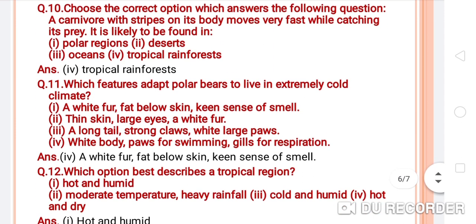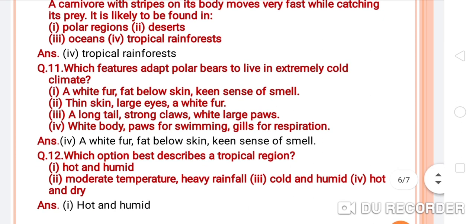Okay. Now next question. Question number 11. Which features adapt polar bears to live in extremely cold climate? So the options, let's see students, what are the options? A, white fur, fat below skin, keen sense of smell. Second one, thin skin, large eyes, white fur.